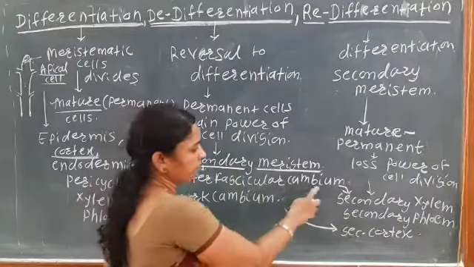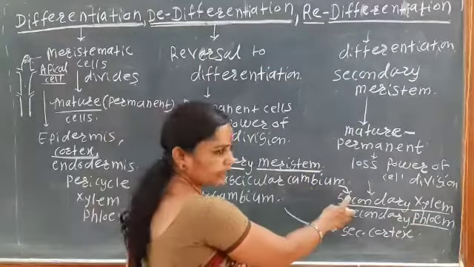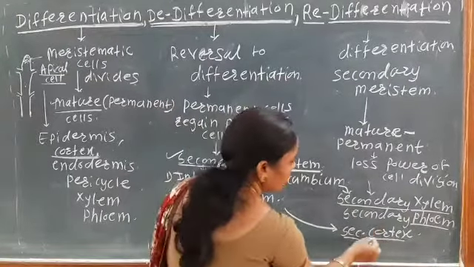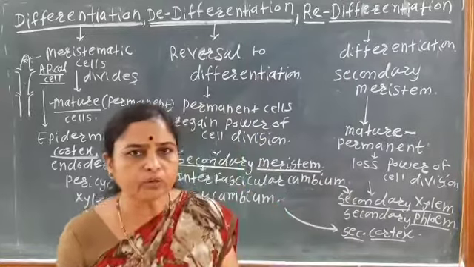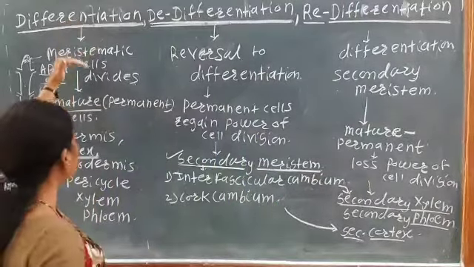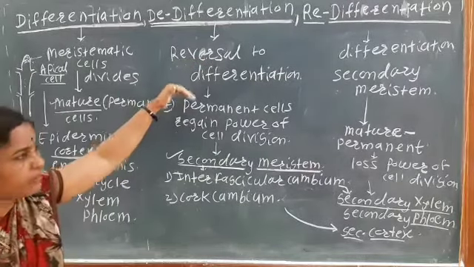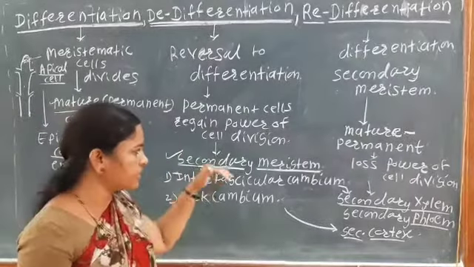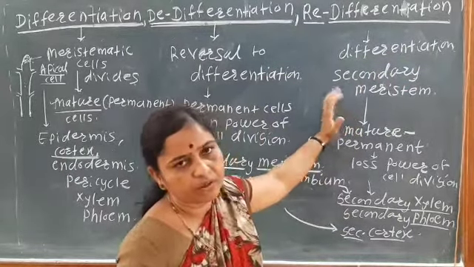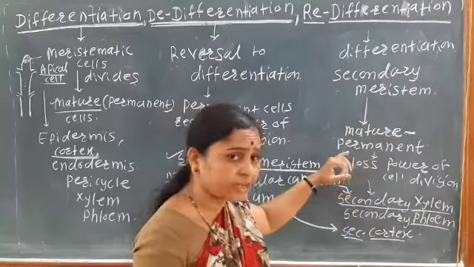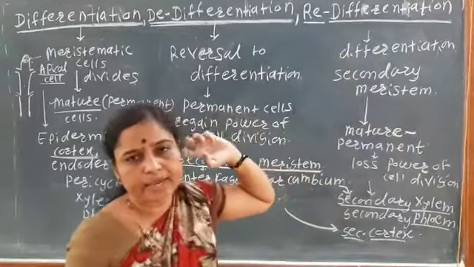will be formed? From the interfascicular cambium, secondary xylem and secondary phloem will be formed, and again from the cork cambium secondary cortex will be formed. These are the permanent cells. Okay, so in plants, the first process is differentiation, that is from the meristematic cells permanent cells are produced. Then from the permanent cells, in dedifferentiation, permanent cells again regain the power of cell division and become meristematic. And redifferentiation means these meristematic cells, which are secondary meristems, again lose the power of cell division and again become permanent. That is known as redifferentiation.